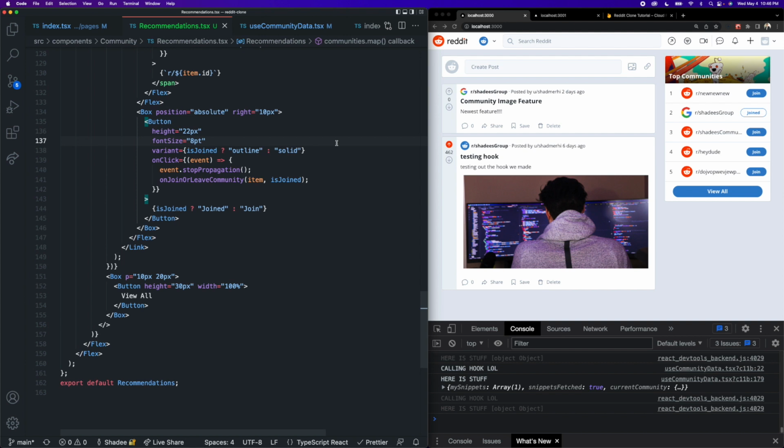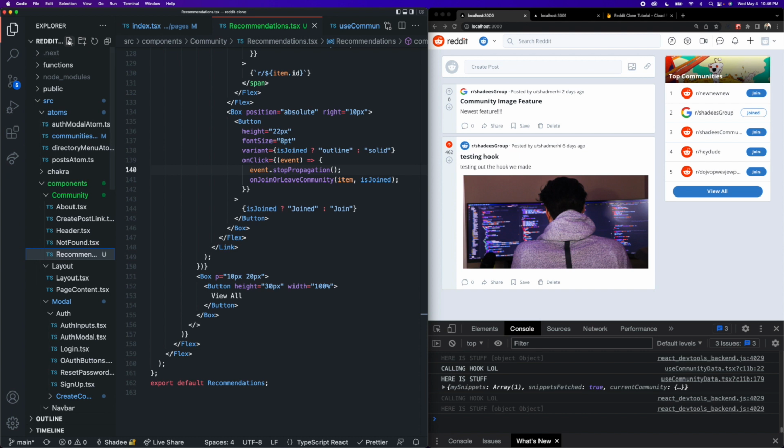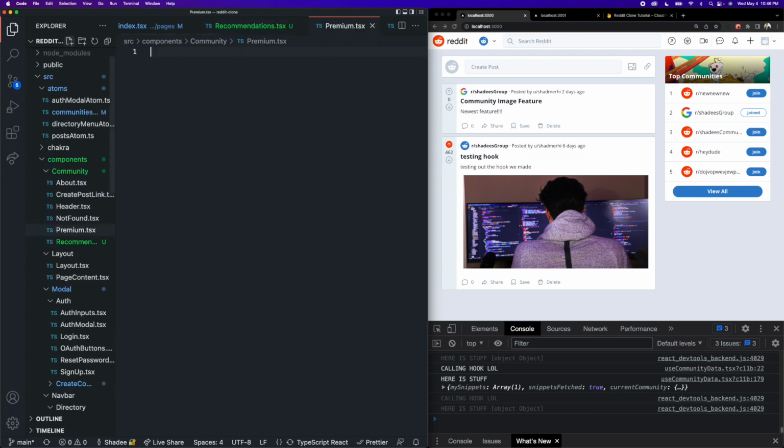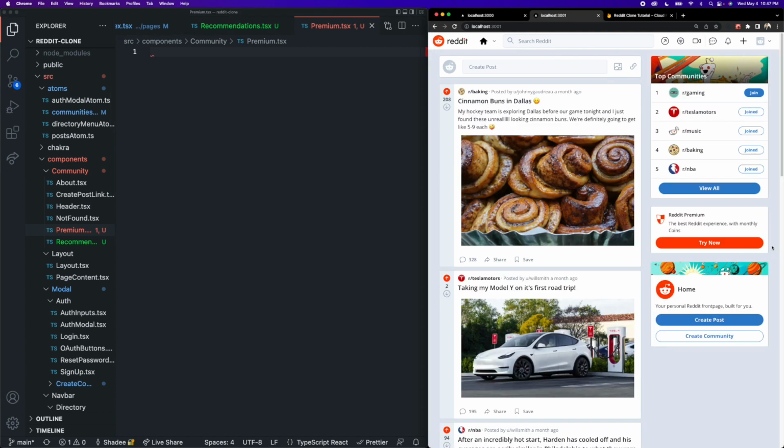Okay, and I'm just going to paste in the code for both of these components because they're very simple. They're only about 20 lines each, and they don't really have any functionality. They're just for decoration only. So inside of our community folder, I'm going to create another file called premium.tsx, and this is going to be this component here that is recommending you to try Reddit Premium.